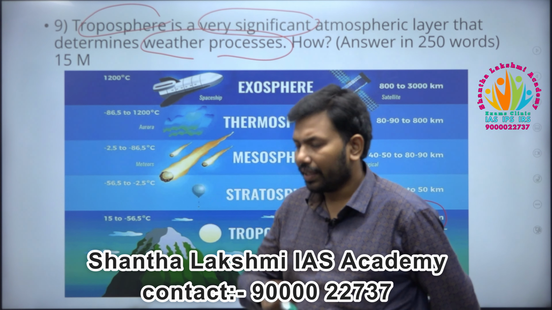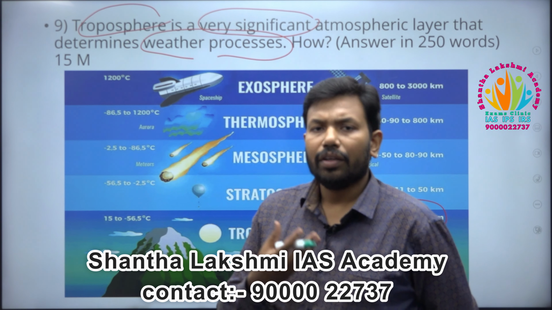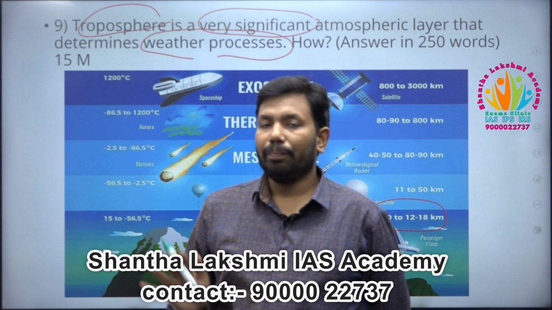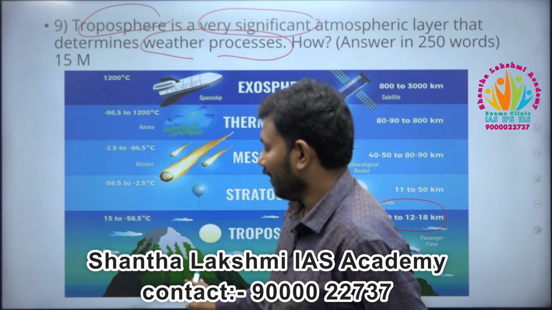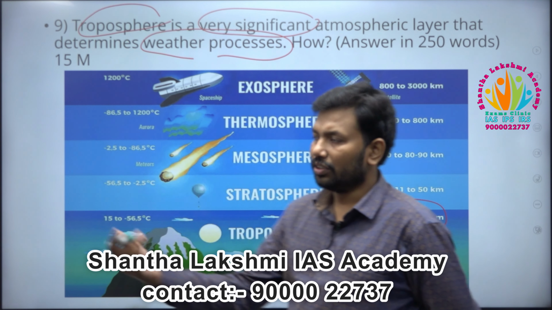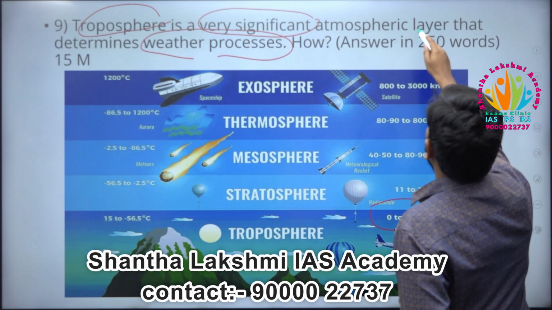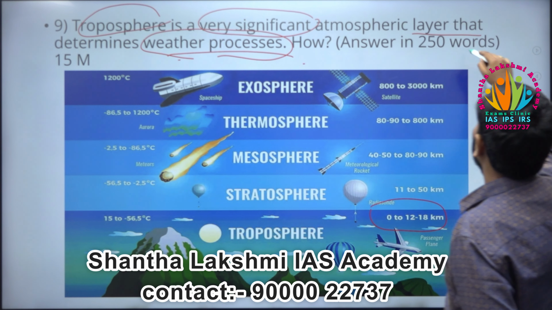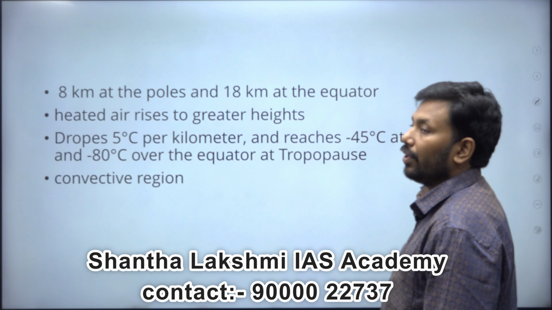The life starts here, the agriculture starts here, the biota starts here, the vegetation starts here, the crops, all the bad things start here, the good things start here. You can write all those significances, but the atmospheric layer that determines the weather pattern, this you have to concentrate on, how you have to prove it. It is not just saying, you have to prove it.